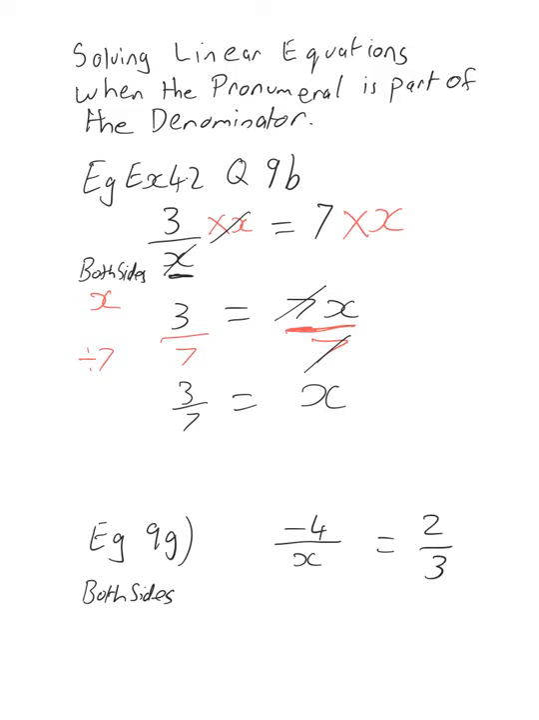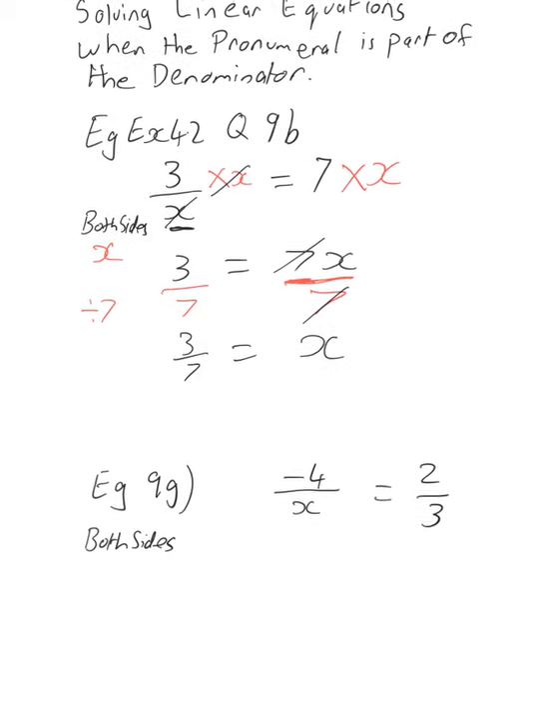This is a bit hard to check by substitution for most of us. 3 divided by 3/7 equals 7. Okay.